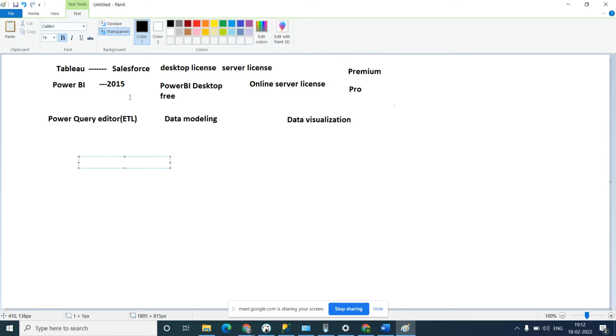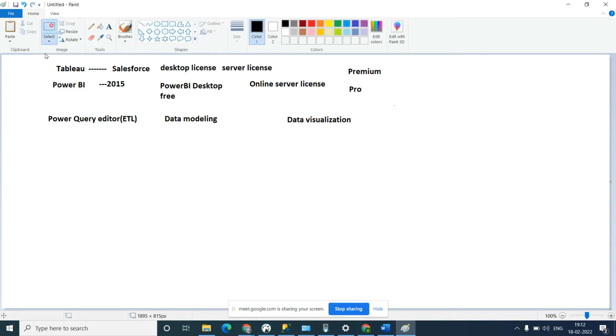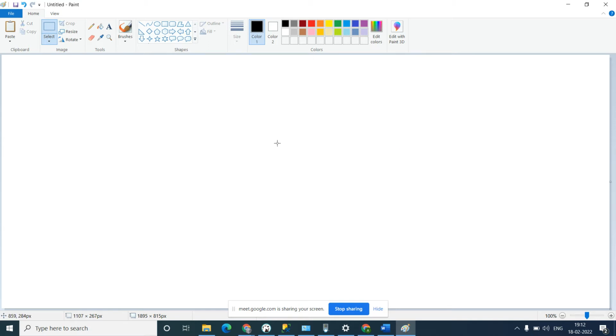Now before going further, I want to discuss with you, as we discussed, we can connect any of the data sources and files, okay. We can connect any data source from Power BI Desktop. So let's say this is the Power BI Desktop.